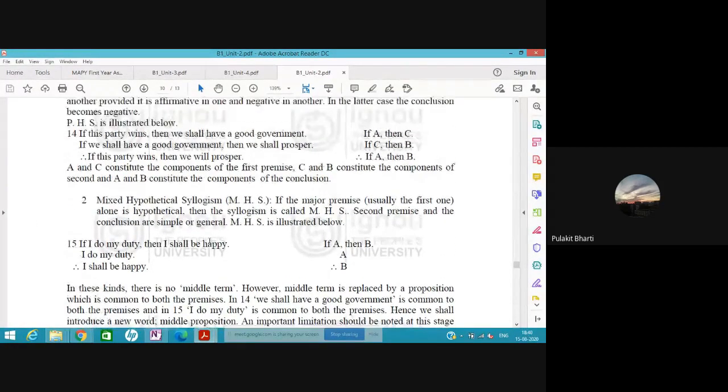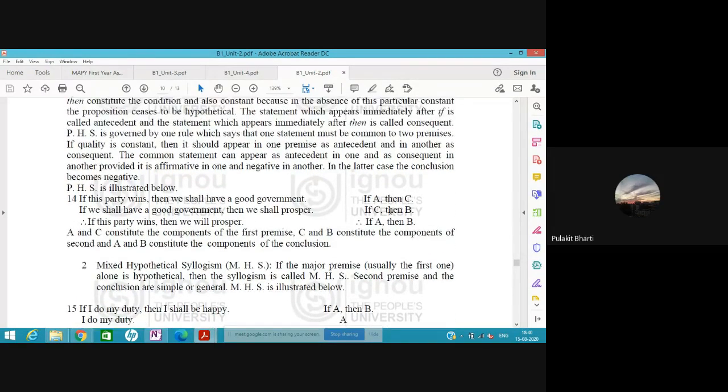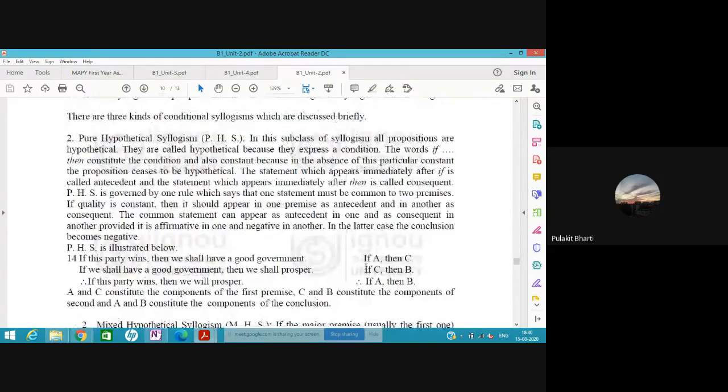Why is this mixed hypothetical syllogism? Because here the first line is in hypothetical mode, if-then type of mode, and the second is a simple assertion that I am doing my duty. So in pure hypothetical syllogism, what was the structure?